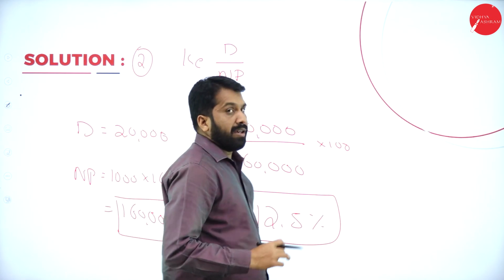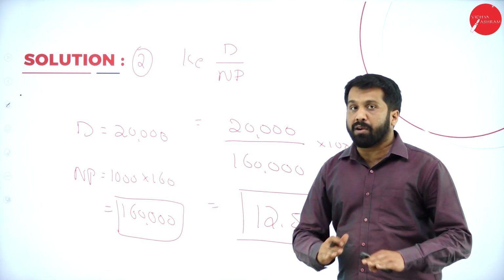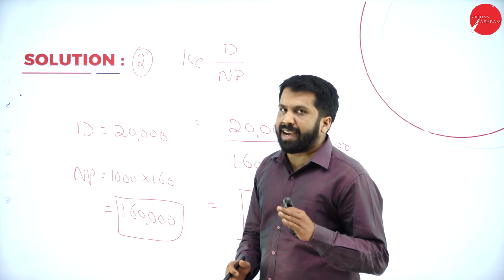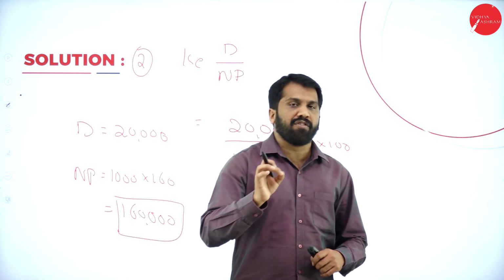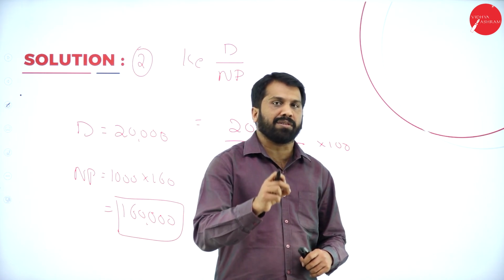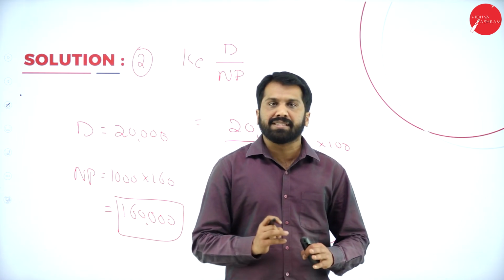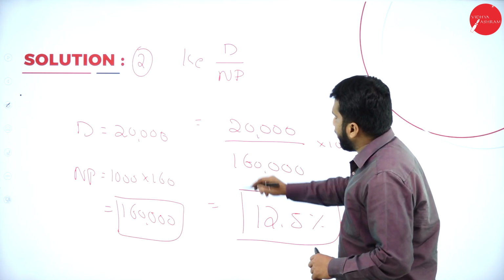12.5%. Remember, irrespective of your net proceeds, that dividend will not change. Dividend will remain as it is. Why? Because dividend is always calculated on face value. Always remember this. Dividend is calculated on face value always. Now, so we're done with all these calculations.